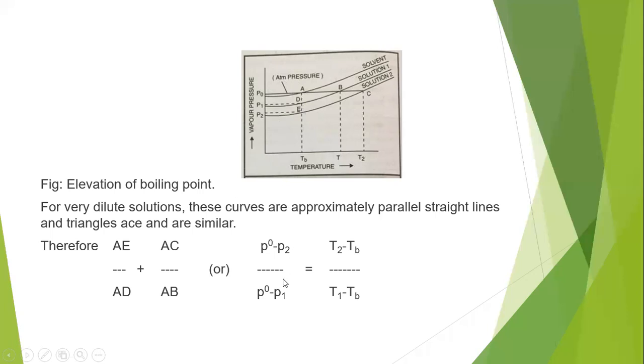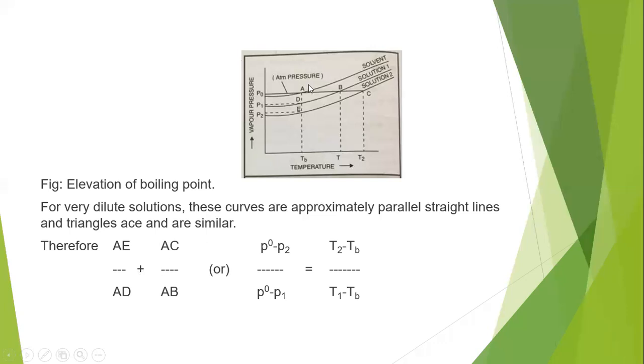So P0 minus P2 by P0 minus P1, where P0 is the vapor pressure of the pure solvent, P2 is the vapor pressure of solution 2, and P1 is the vapor pressure of solution 1. The vapor pressure of a pure solvent is always greater than that of the corresponding solution. So P0 is always more than the vapor pressures of solution 1 and solution 2. So P0 minus P2 by P0 minus P1 is equal to AC by AB.